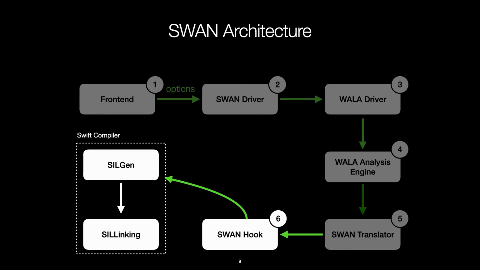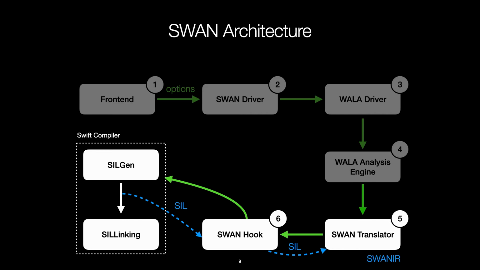After extensive discussions with the Apple Swift team, we determined that it is best for Swan to consume the Swift Intermediate Language, or SIL, which is Apple's internal IR for Swift, instead of the Swift abstract syntax tree. So this SIL is grabbed from the Swift compiler at runtime, and then passed back to the Swan translator. The Swan translator translates SIL to Swan's own IR, Swan IR, which I'll explain further shortly, and then Swan IR